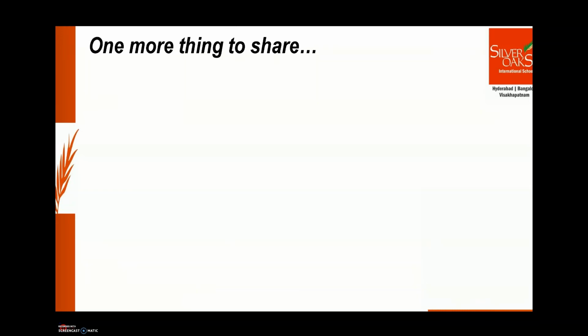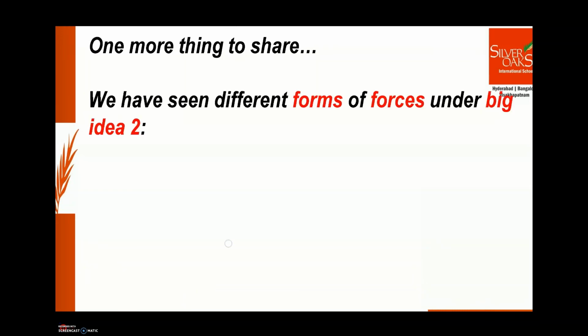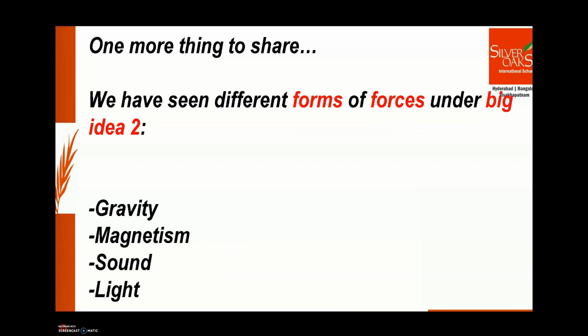In Big Idea 2, we have seen different forms of forces, right? Like gravity, magnetism, sound, and light. What are these forces called? Yes, non-contact forces. Since these forces affect objects without touching, these are called non-contact forces.